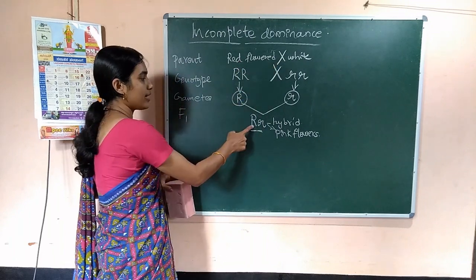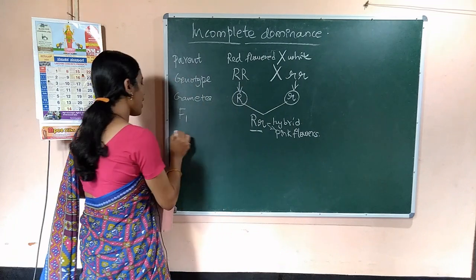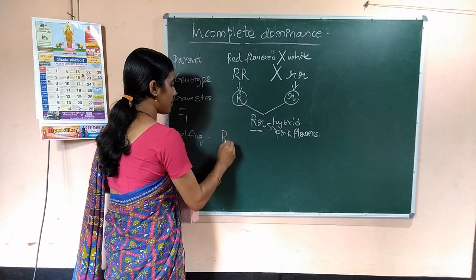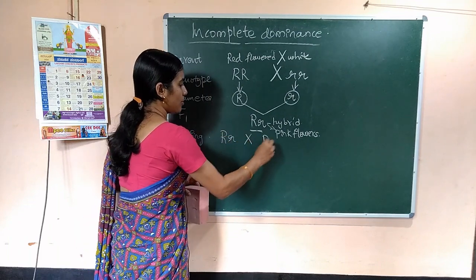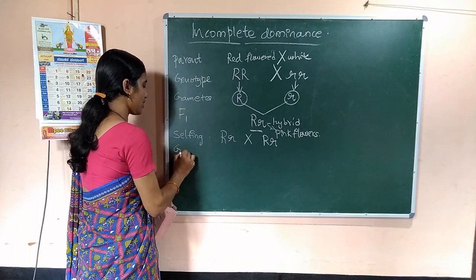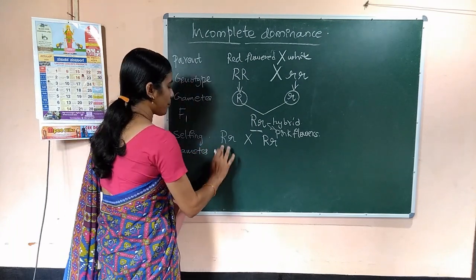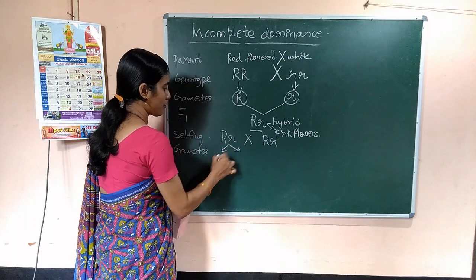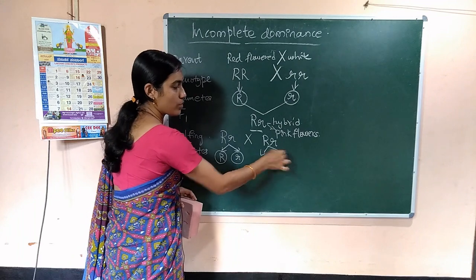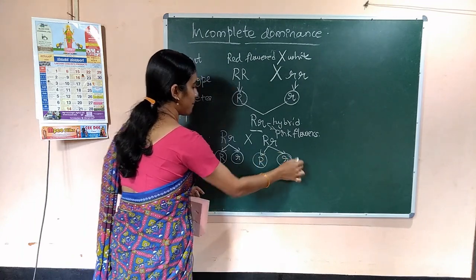It's the intermediate color of both the parents. And next, when selfing was done, that means capital R small r crossed with capital R small r, selfing of the F1, what are the possible gametes here? Two types of gametes, capital R, small r. Here also two types of gametes, capital R, small r.